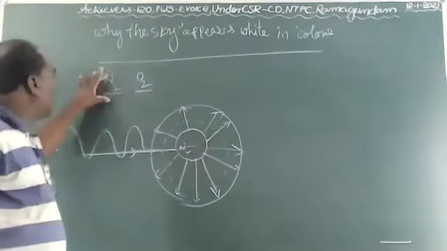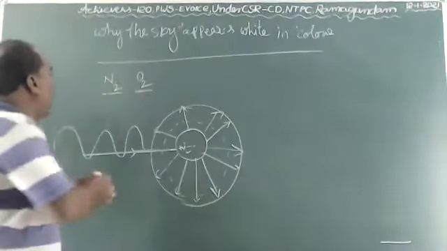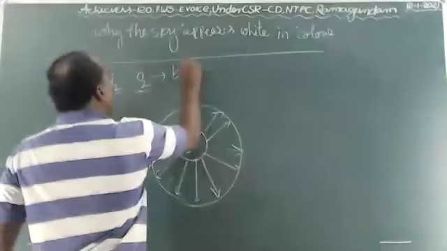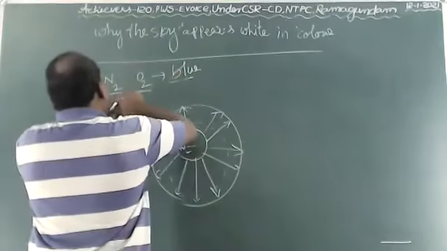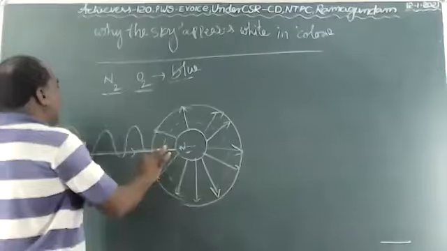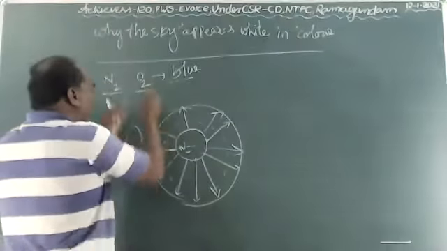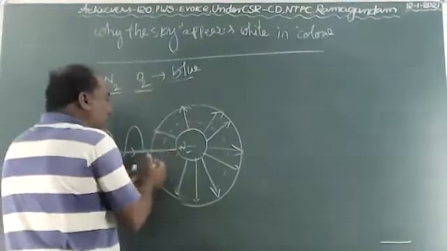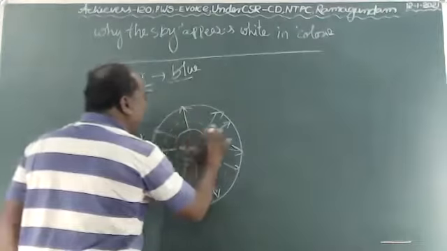We already know that nitrogen and oxygen are comparable only to the blue color of light. Only the blue light is spread in all directions. For example, because the blue light wavelength is very small, that's why these scatter only the blue color.